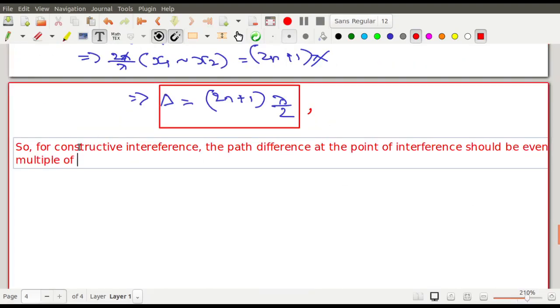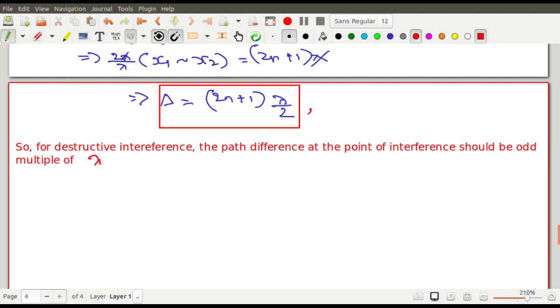So for destructive interference, the path difference at the point of interference should be an odd multiple of lambda by 2. That's it.